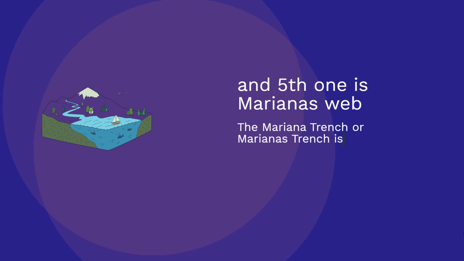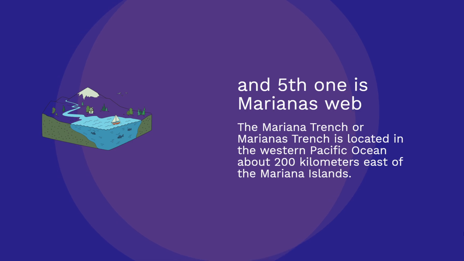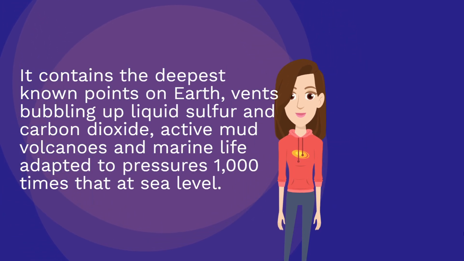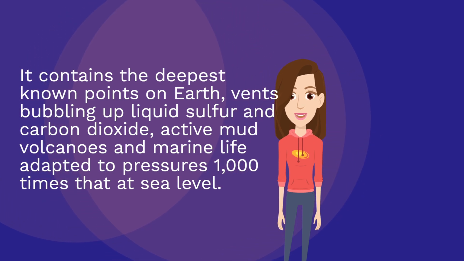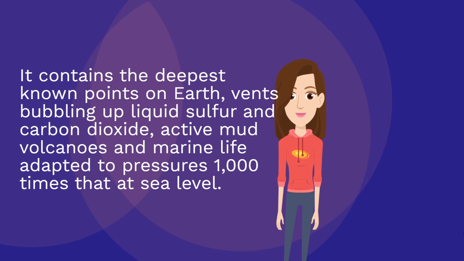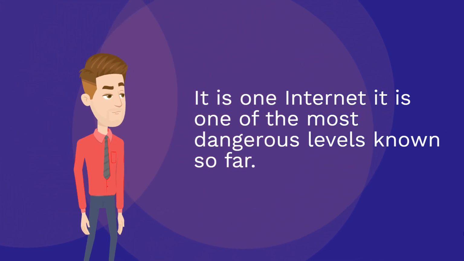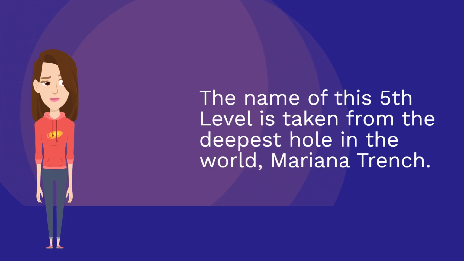And fifth one is Mariana's Web. The Mariana Trench is located in the western Pacific Ocean about 200 kilometers east of the Mariana Islands. It contains the deepest known points on Earth, vents bubbling up liquid sulfur and carbon dioxide, active mud volcanoes and marine life adapted to pressures 1,000 times that at sea level. It is one of the most dangerous levels known so far. The name of this fifth level is taken from the deepest hole in the world, the Mariana Trench.